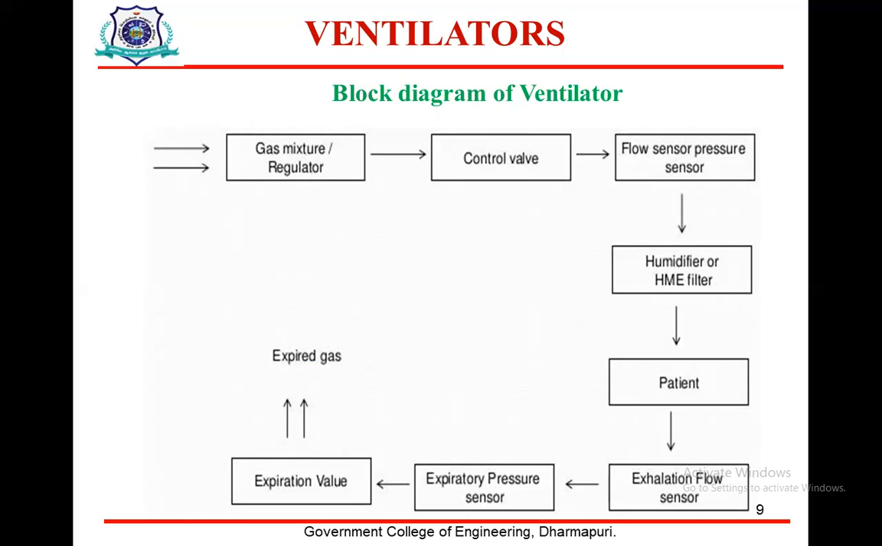Ventilator block diagram. You will see there is a gas mixture. There is a regulator that regulates the air, and it will be given to a control valve. The control valve controls the regulation of the process. The flow sensor will measure the flow, and the pressure sensor will measure the pressure. The humidifier will add humidity. It will be given to the patient, and from the patient there is an exhalation flow sensor, and another pressure sensor taking readings from the breathing out.